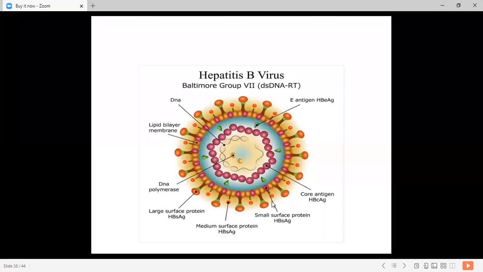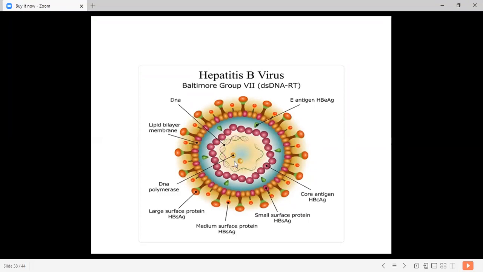These surface antigens are in the form of protein. This HBsAg appears in the cell and the serum as spheres and tubules, approximately 22 nanometers in diameter. So we'll see more about the structure of the hepatitis B virus.